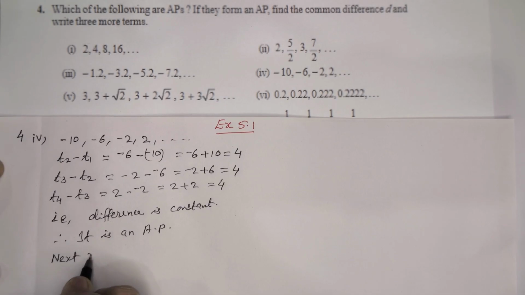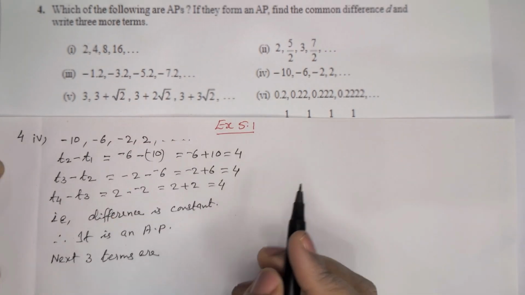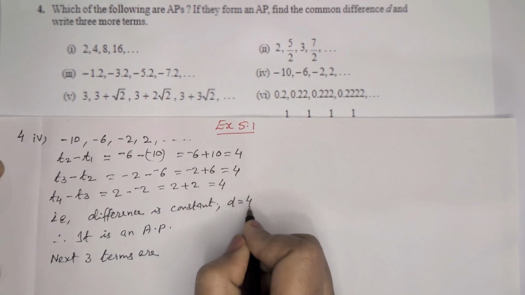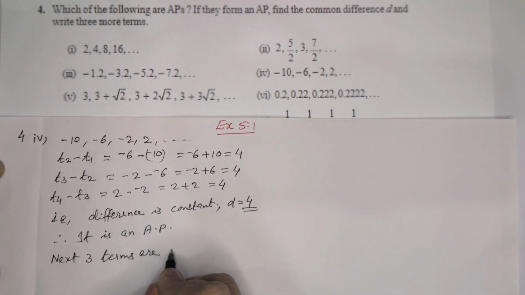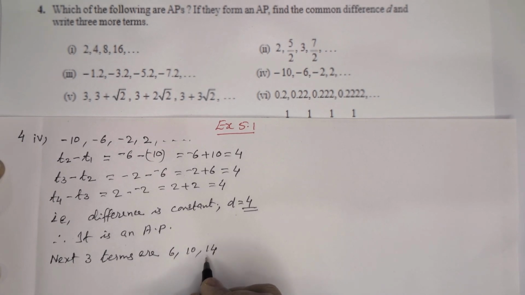Next 3 terms are, now we got till 2 and D, the common difference, is 4. So we have to add 4 with the last term. 2 plus 4, that is 6. Then 6 plus 4, 10. 10 plus 4, 14. These are the next 3 terms.